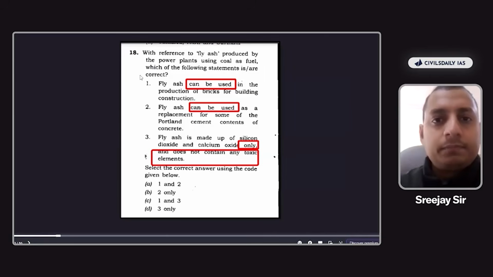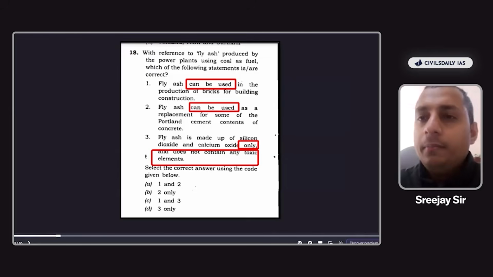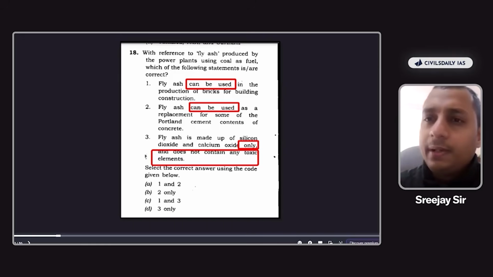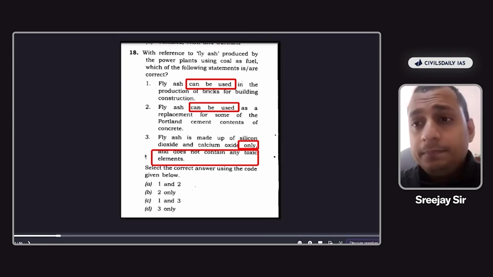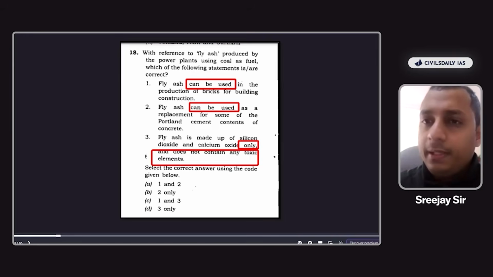What about this one? Fly ash can be used in the production of bricks and building construction. Can be used? Okay, fine. Fly ash can be used as a replacement for some of the Portland cement contents. It can be used. Can UPSC say that it cannot be used? Not even 0.0001 gram. It's not possible, right? So therefore, this will be correct. But what about the third statement here?